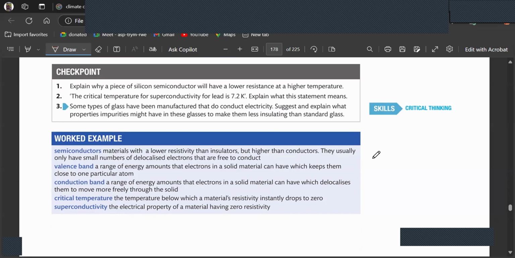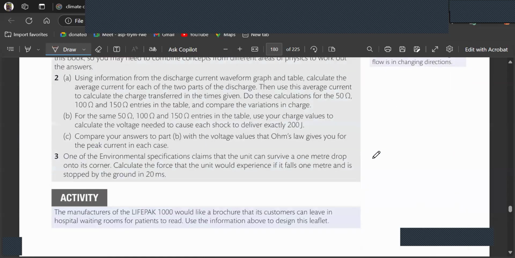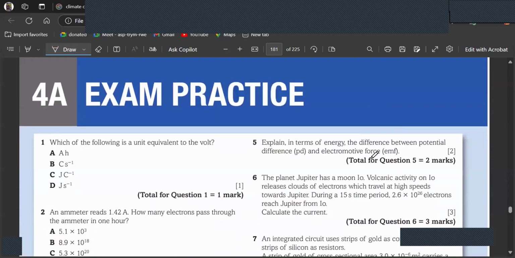Critical temperature is the temperature below which a material's resistivity instantly drops to zero. And superconductivity is the electrical property of a material having zero resistivity and maximum current. Got it? Right. Good. And that is the end of your topic number 4A.